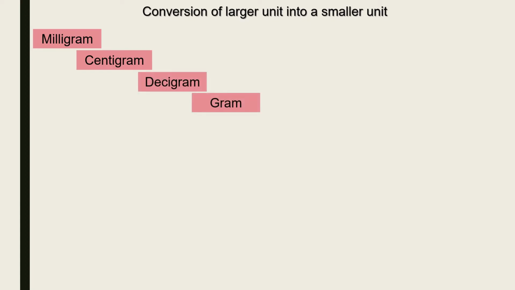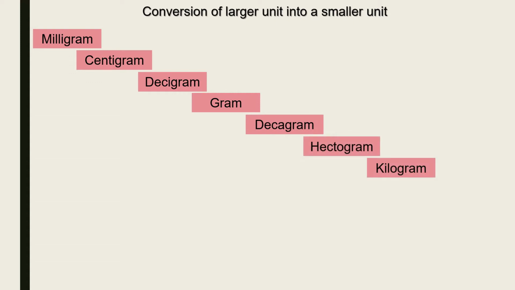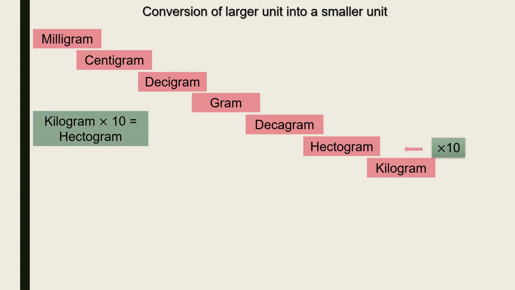Students, can you tell me how to convert a larger unit into a smaller unit? Yes, it's very simple. We have to multiply a larger unit by 10 at every step to get the smaller unit. So, kilogram multiplied by 10 will give hectogram.